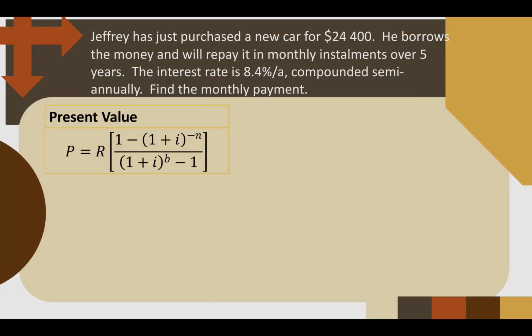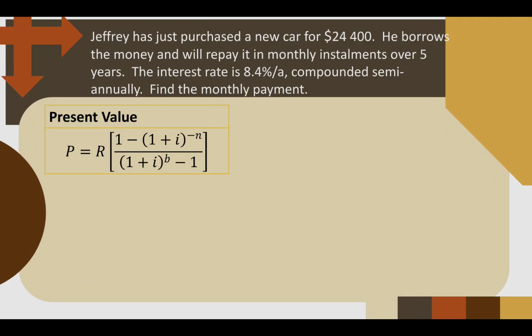Jeffrey has just purchased a new car for $24,400. He borrows the money and will repay it in monthly installments over 5 years. The interest rate is 8.4% per annum compounded semi-annually. Find the monthly payment. So, it's clear na ang pinapahanap sa atin dito.